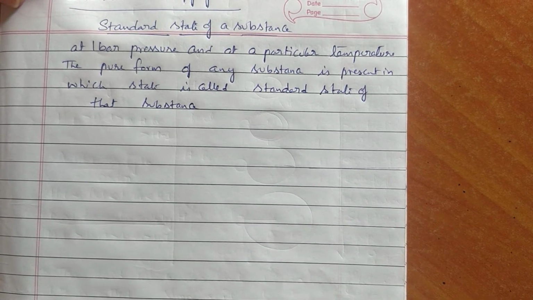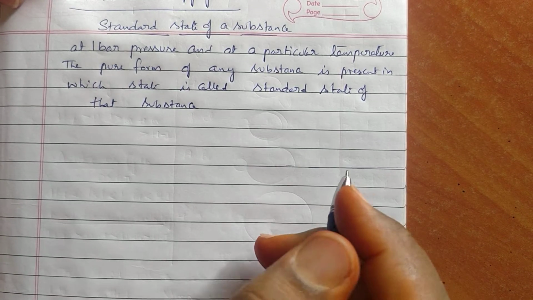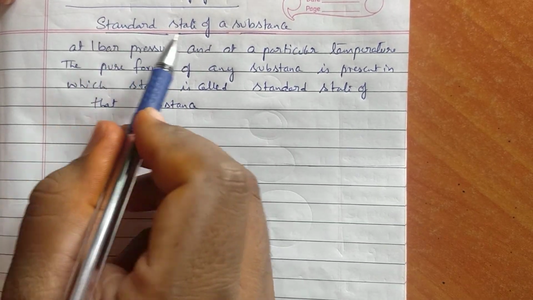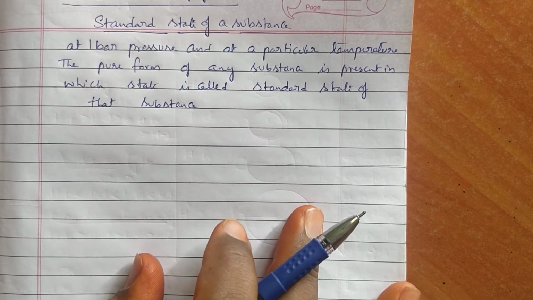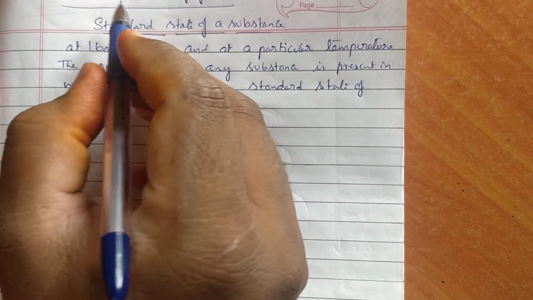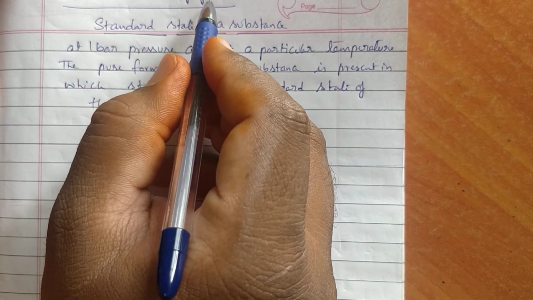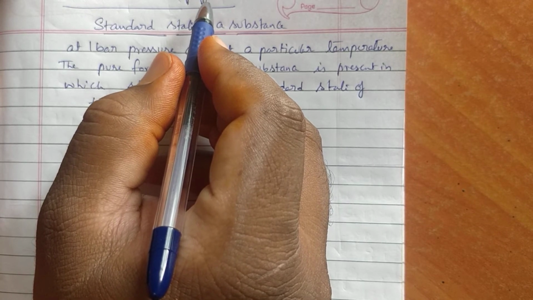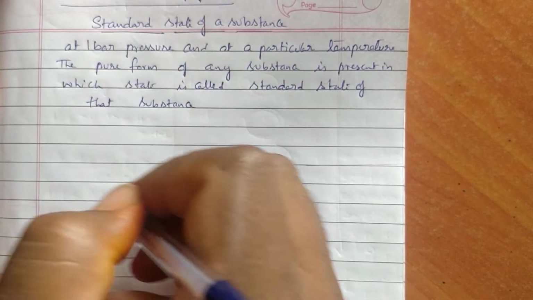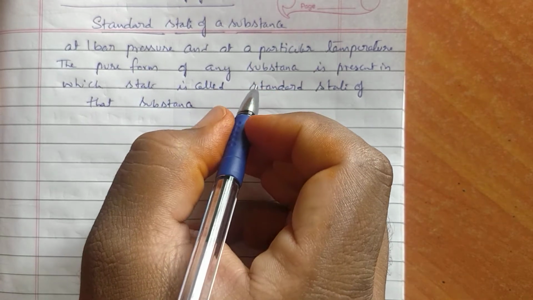To understand the standard enthalpy of reaction, first we have to know what is meant by the standard state of a substance. Once again, our next side heading is standard enthalpy of reaction. We are going to study the enthalpies of different types of reactions. Already in the previous class I told you these all come under the thermochemistry chapter.